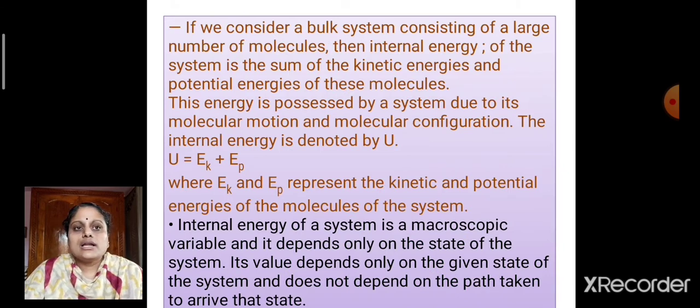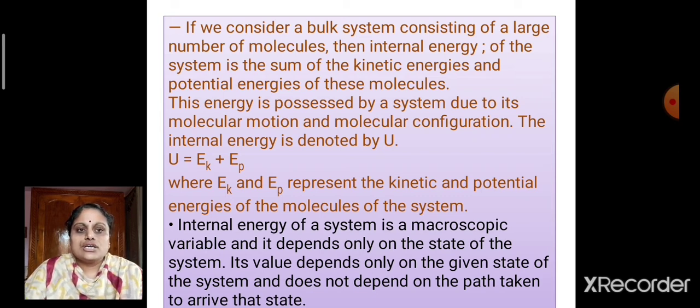If we consider a bulk system consisting of a large number of molecules, then the internal energy of the system can be defined as the sum of the kinetic and potential energies of these molecules. This energy is due to molecular motion and its configuration. Internal energy is denoted by the capital letter U. U = Ek + Ep, where Ek and Ep represent the kinetic and potential energies of the molecules of the system.